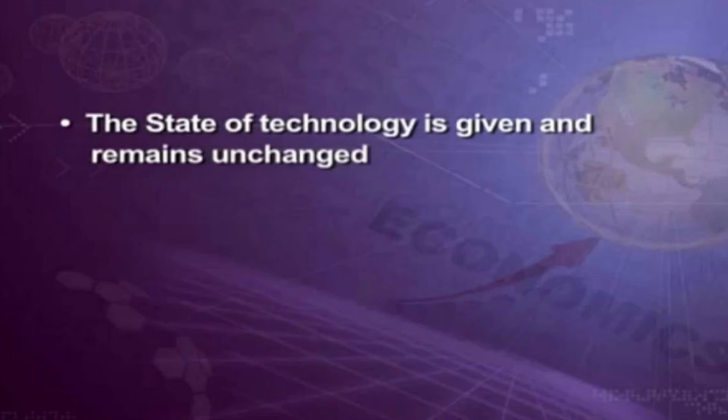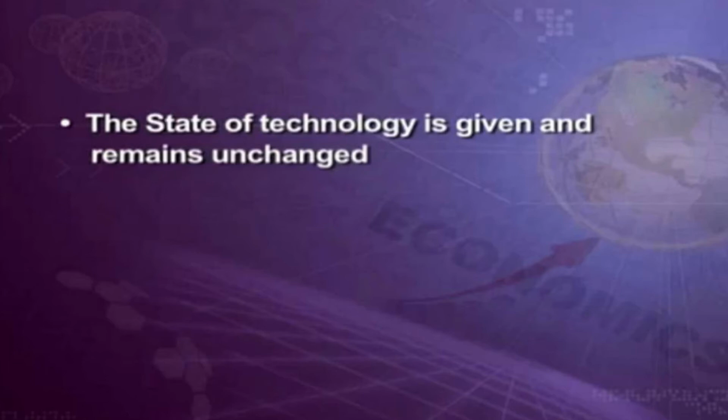The state of technology is given and remains unchanged. When you add an additional unit of a person or an input and want an output from that, the first thing is that technology is given and remains unchanged. A machine can do the work of 10 people. As I told you, production requires technology, and technology keeps on changing. That is the marginal rate of technical substitution. The work one person does, a machine can do within fractions of a second.